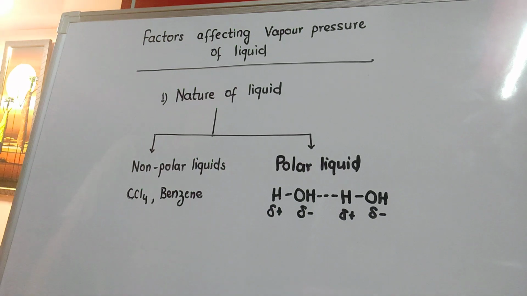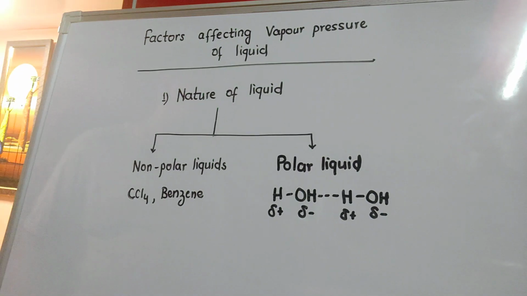And why is it volatile? Because it is a non-polar liquid with poor interactions among the liquid molecules. So this is how we can say that the nature of the liquid determines the vapor pressure. If the liquid has strong interactions, vapor pressure will be lesser. If the liquid has weak interaction, automatically the vapor pressure will be higher for such kind of liquids.